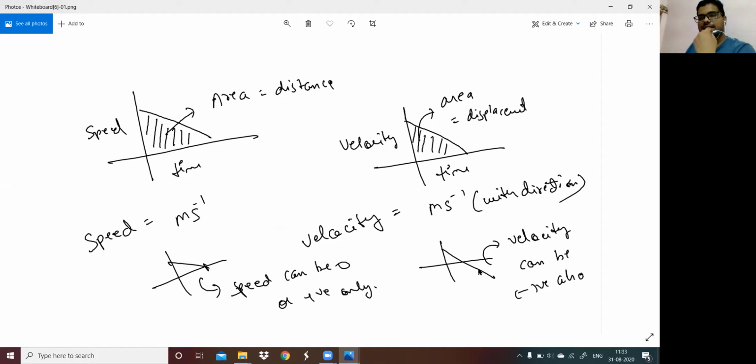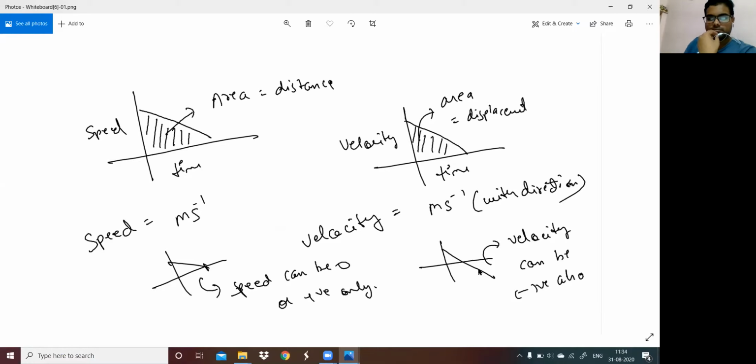So when we say negative velocity, it doesn't mean that the velocity is actually minus, but it's actually that the final value is less than the initial value. That is the only way. And by convention, we always take the right hand side of the graph as positive and the left hand side of the graph as negative. That's why when we draw the graph, according to it we assign the positive and negative, and that's why velocity is showing as negative.